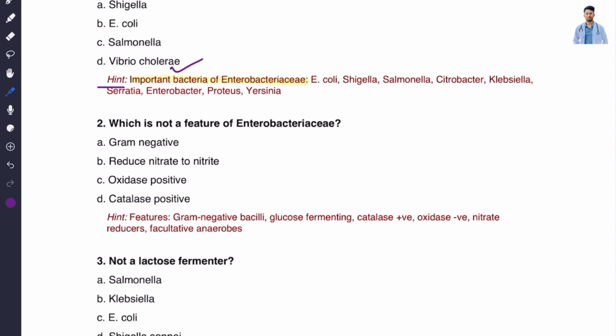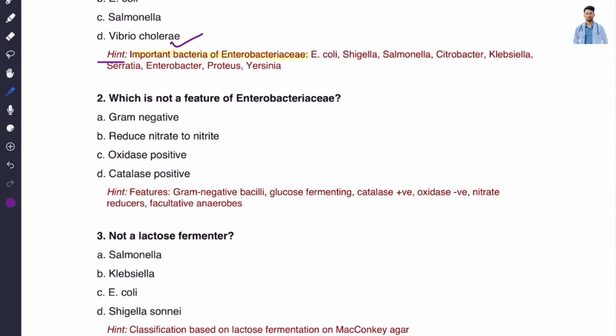Question number 2 goes like: which is not a feature of the Enterobacteriaceae family? We have to say which of the following options does not contain a feature of the Enterobacteriaceae family. The options are: A, gram negative; B, reduces nitrate to nitrite; C, oxidase positive; and option D, catalase positive. The correct answer is oxidase positive. Enterobacteriaceae do not have the feature of being oxidase positive, meaning they are oxidase negative.